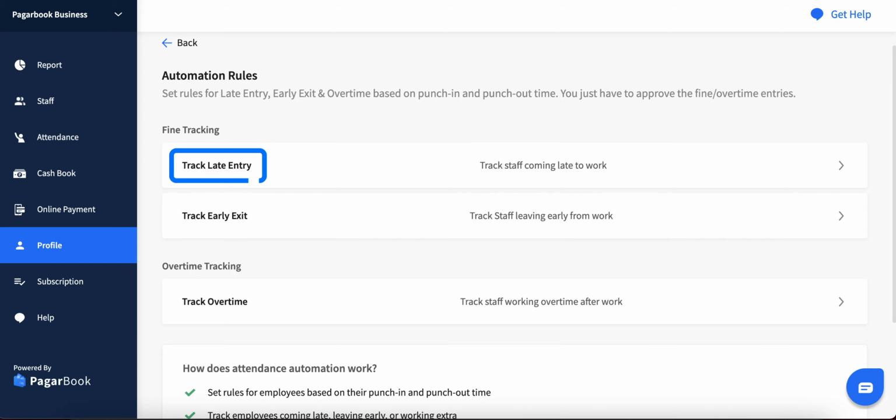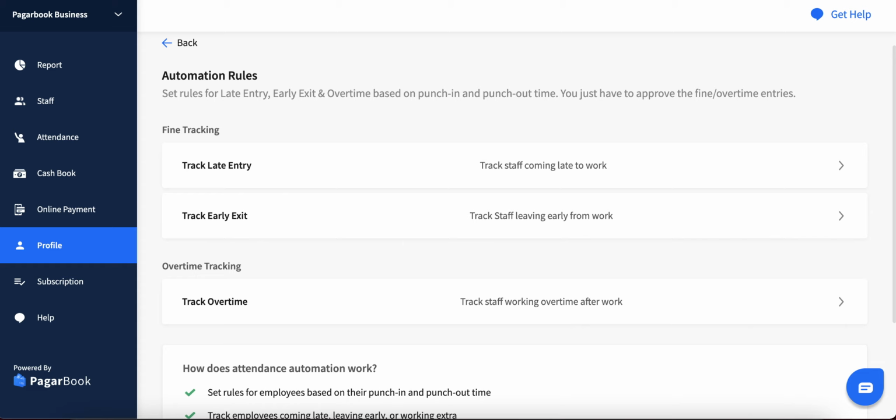Set the track late entry rule if you want to find out whether your staff are coming late to work. Set the track early exit rule if you want to find out whether your staff are leaving early from work before the shift completion. Set the track overtime rule if you want to add overtime when your staff do extra work